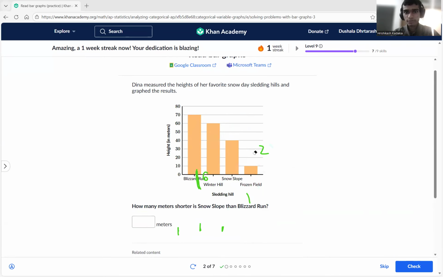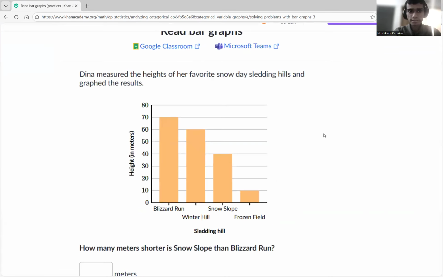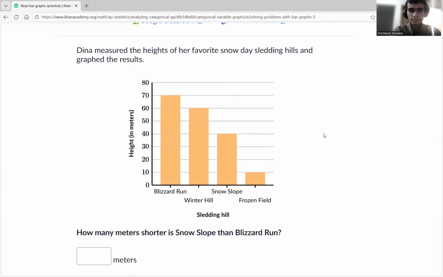Dina measured the height of her favorite snow sledding hills and graphed the results. So she's just measuring basically the height of her favorite snow day sledding hills and graphing the results. Yes. Now what we're trying to determine here is the height of our favorite snow day sledding hills. So now, snow day sledding hills, okay. So sledding hill, this is basically describing Blizzard Run, Winter Hill, Snow Slope.